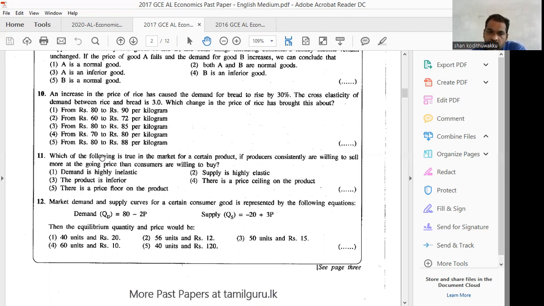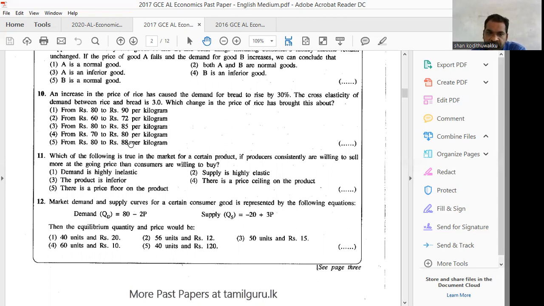That means 30% demand, so price change is 10%, which is 8. Here it is 88, no? Right? Then 80 to 88 change. What is the percentage increase in price?